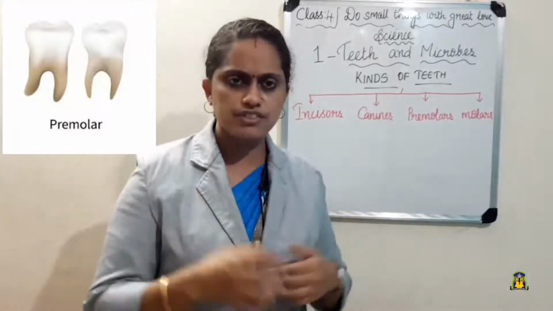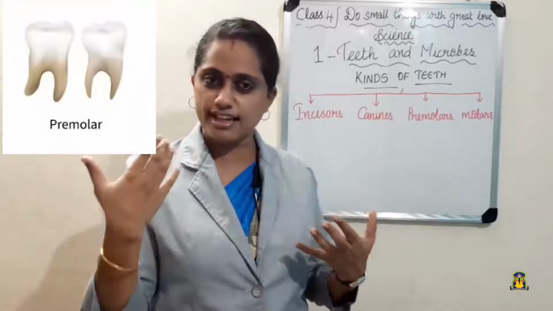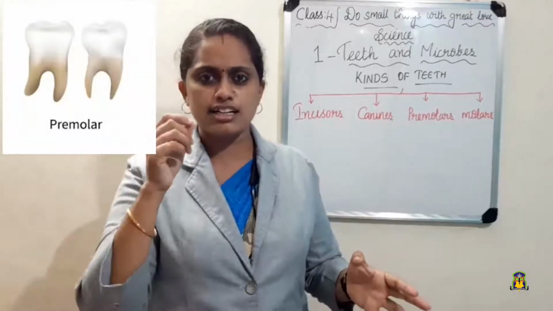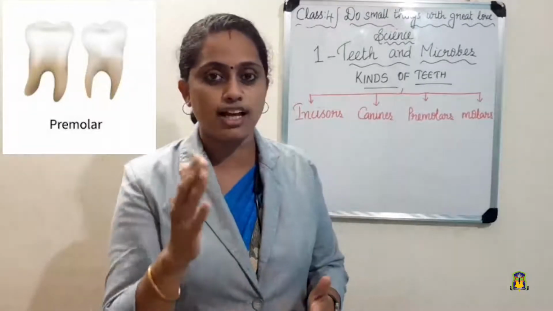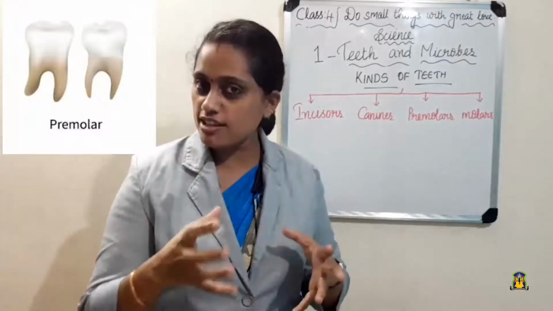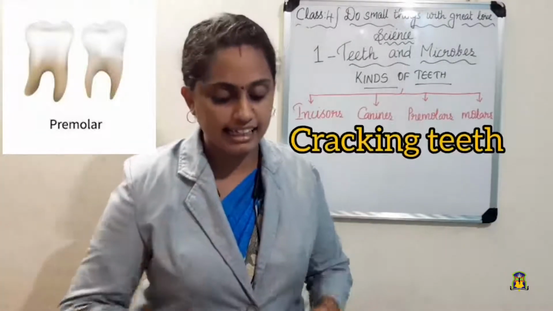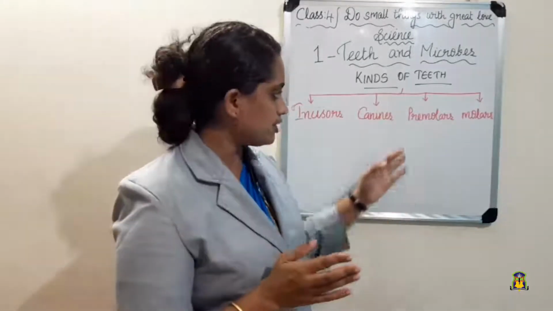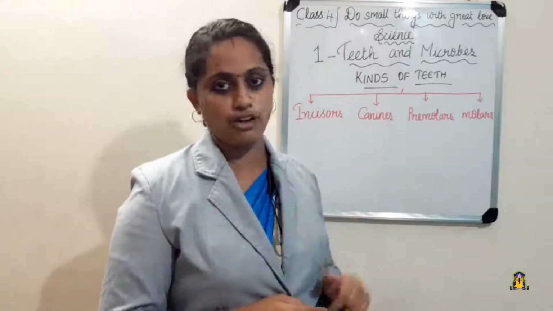So what is the use of these premolars? They are very broad and flat. If you have to eat some nuts, if you have to crack some nuts, it is these premolars which will help us in cracking. Because they help us crack, they are also called cracking teeth. So that is about the premolars. How many premolars are there? Yes, 8 premolars.